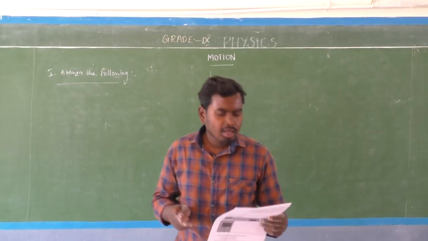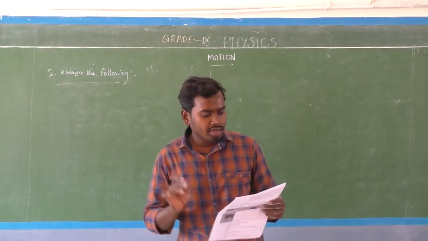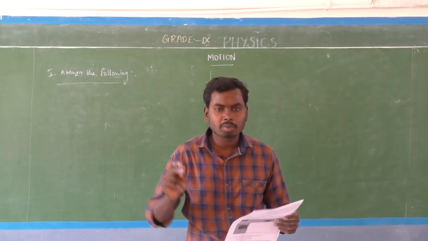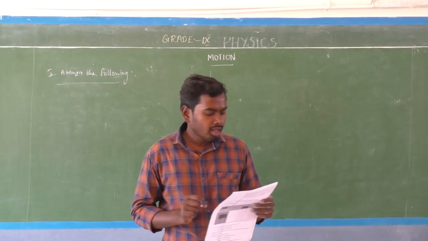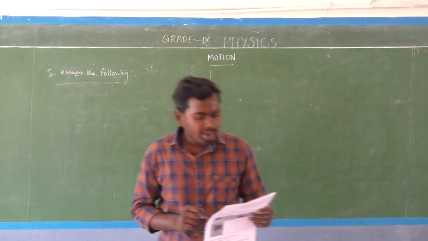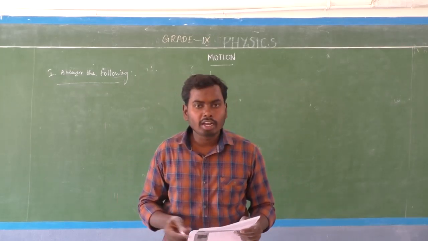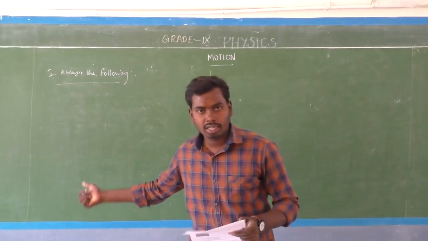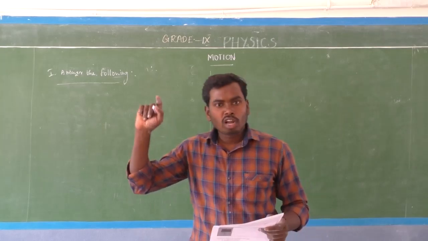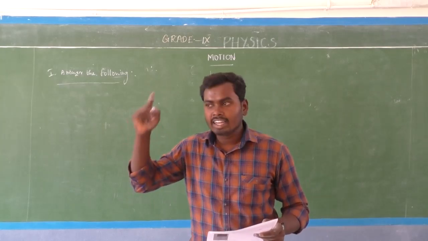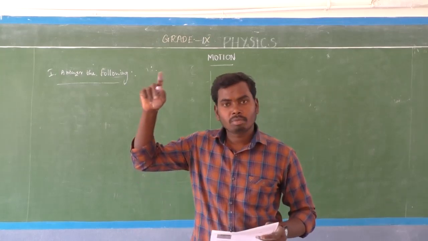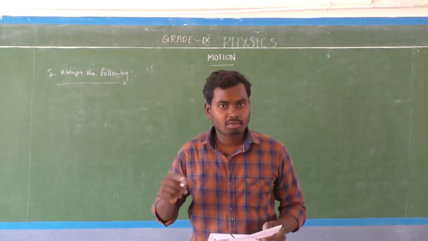The distance moved and the magnitude of displacement are equal under what condition? Just now we have seen that the magnitude of the distance and displacement can have the same magnitude value.